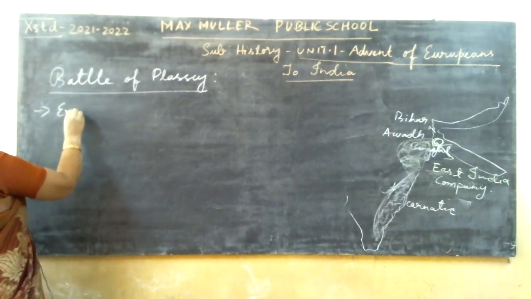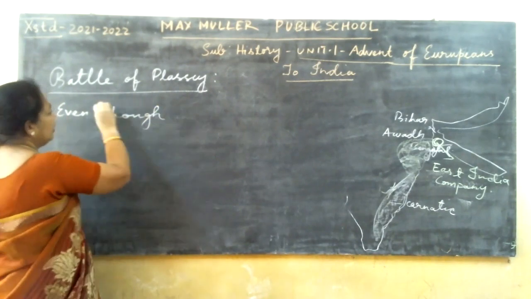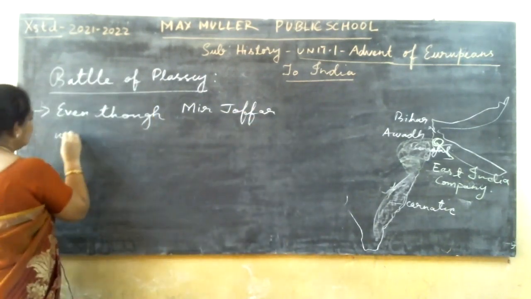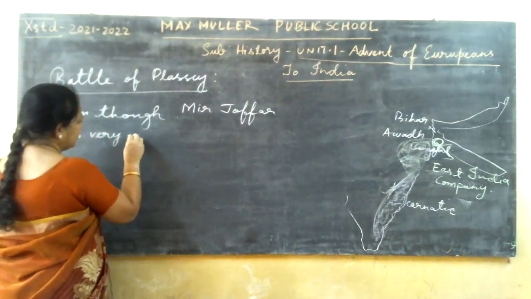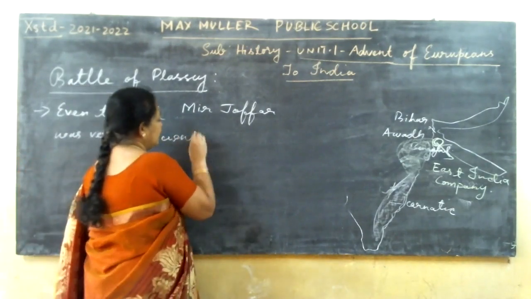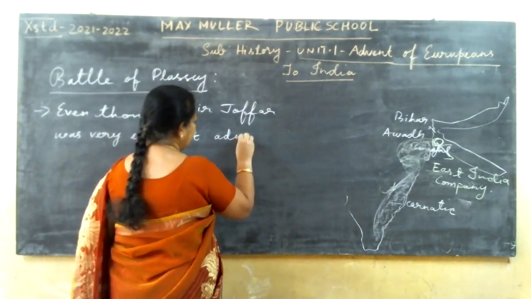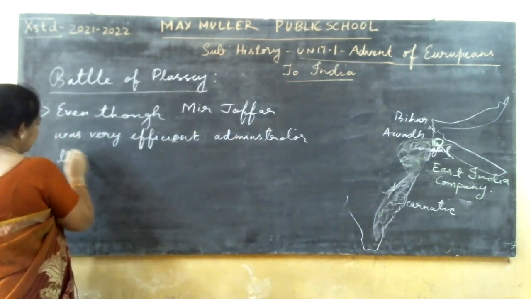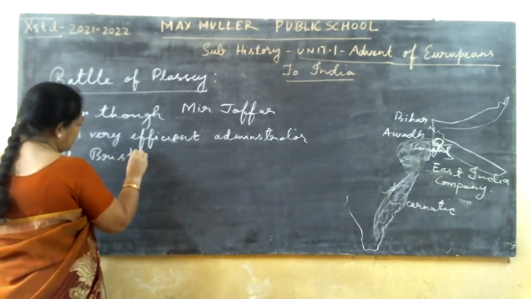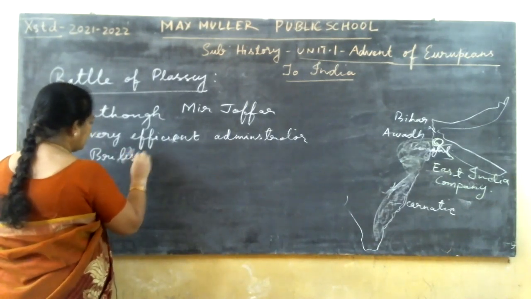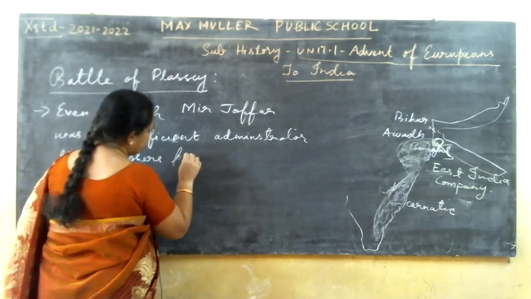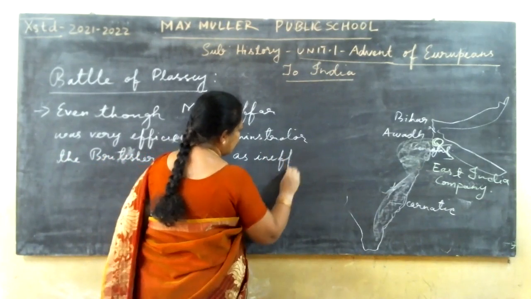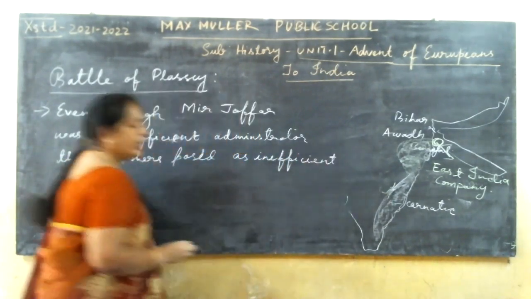Even though Mir Jafar was a very efficient administrator, the Britishers portrayed him as inefficient.